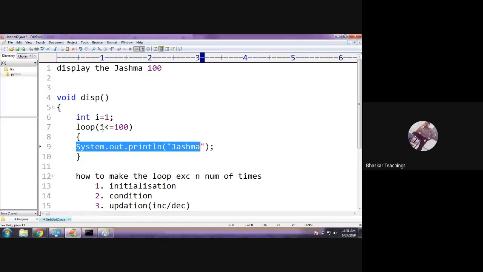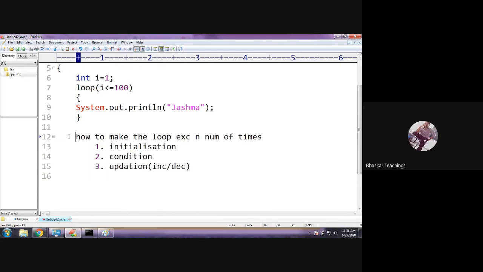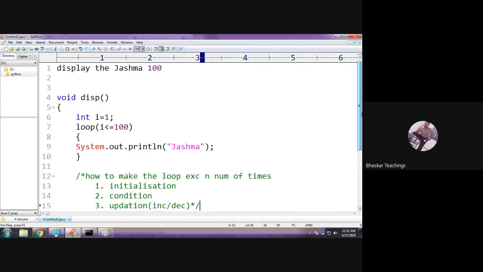Next, if I just put 1 itself and I do not increment it, every time the i value is going to be 1 only. It is never going to become another number. It is never going to change its value. Therefore, every time the condition is going to be true. This will generate infinite loops. So let us see the infinite loops. What does that mean? Okay.